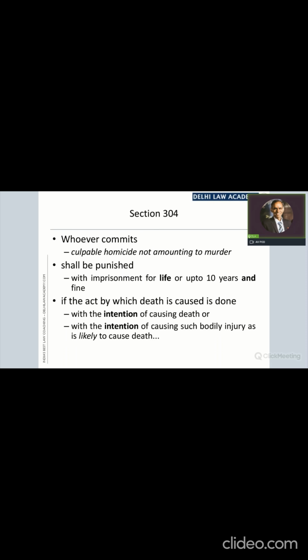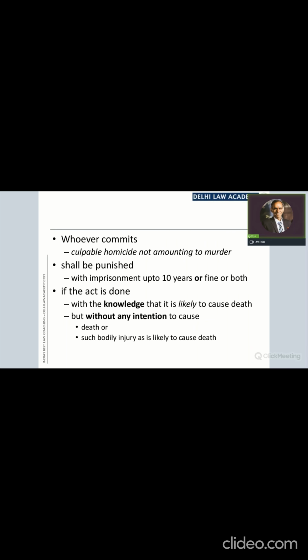304. The first part says, whoever commits culpable homicide not amounting to murder shall be punished with this punishment if the act by which death is caused is done with the intention of causing death or with the intention of causing bodily injury likely to cause death. 304 part 1 will be applicable where the death is caused with these two intentions or any of these two intentions. So there must be some intention. In our question, there is no mention of intention. They are mentioning only the knowledge of the accused. As far as knowledge is concerned, the second part will apply.